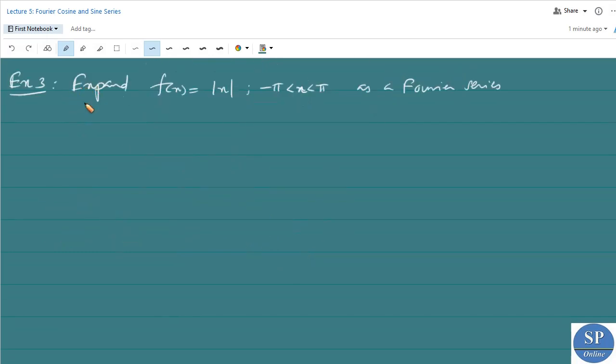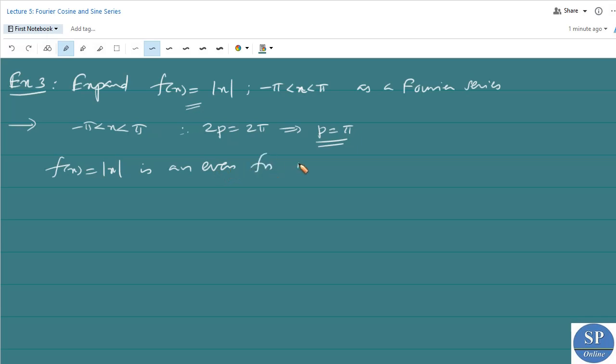One more example we can do is expand f of x equal to mod x for minus pi less than x less than pi as a Fourier series. So here the interval is minus pi less than x less than pi. Therefore 2p equal to 2 pi, and that implies p equal to pi, comparing with minus p to p. Also f of x equal to mod x is an even function in minus pi to pi.